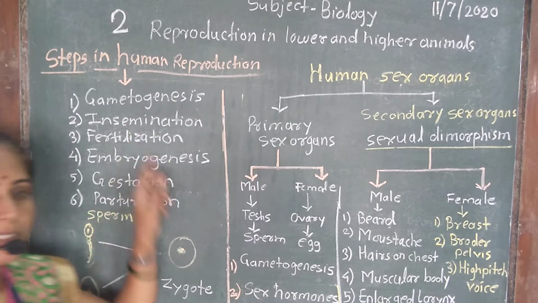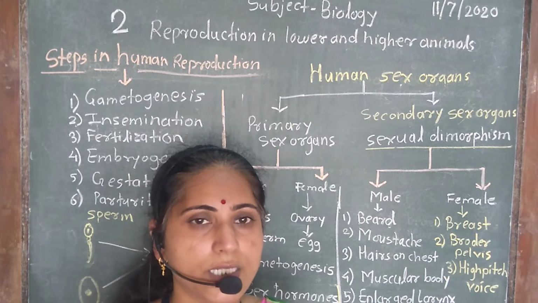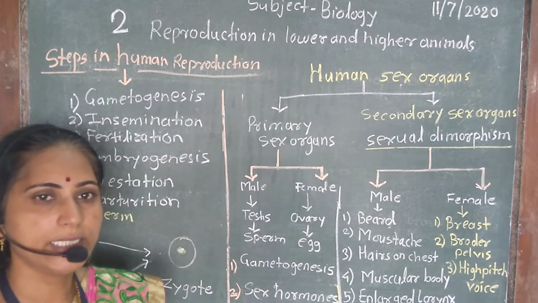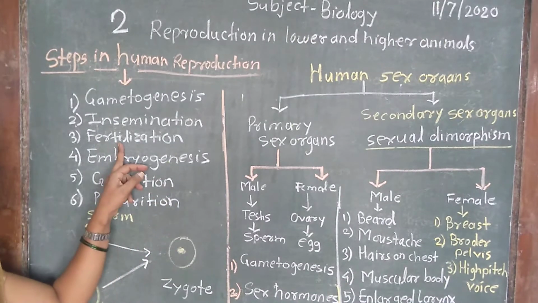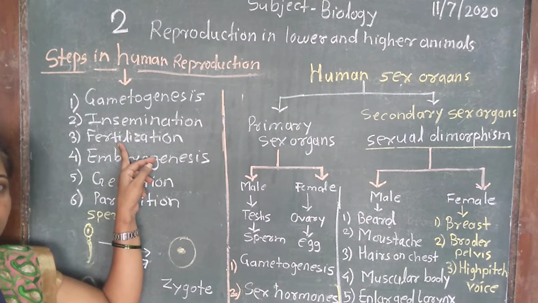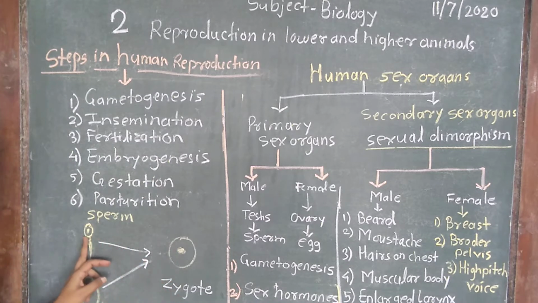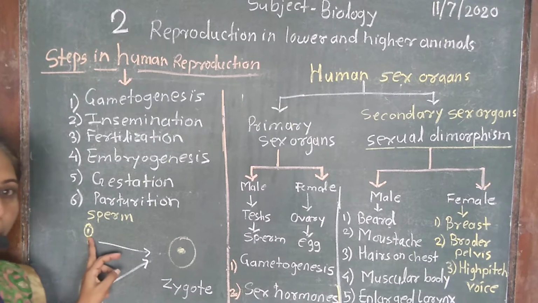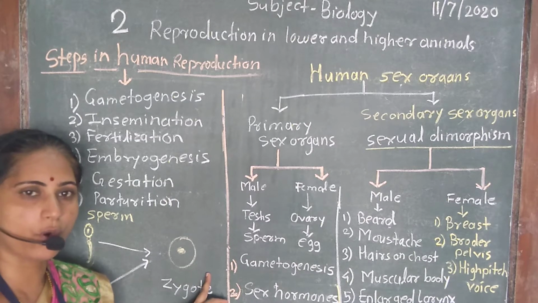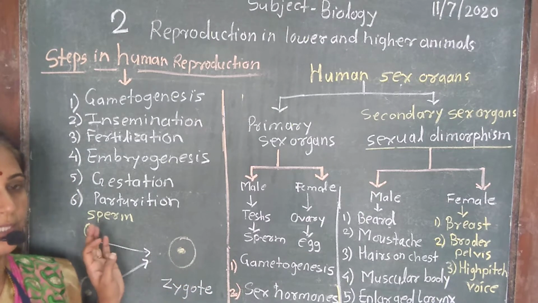After gametogenesis, insemination occurs. What is insemination? Insemination means transport of sperm in the female reproductive tract. Then the third step is fertilization. When sperm and egg come in contact with each other after insemination, fusion of these gametes occurs, and fusion of male and female gamete is called fertilization, so as to form zygote. So fusion of male and female gamete is called fertilization.